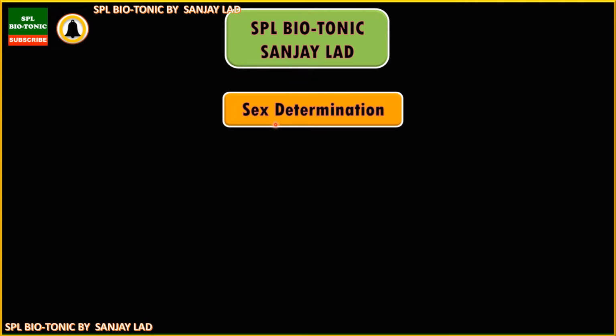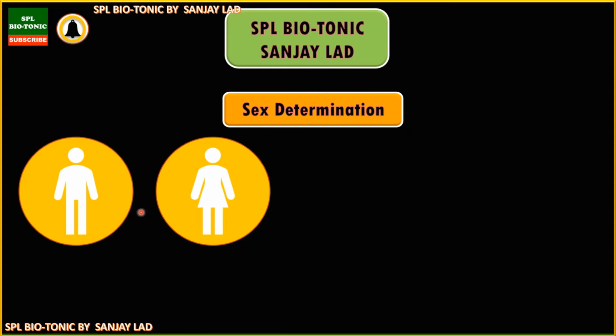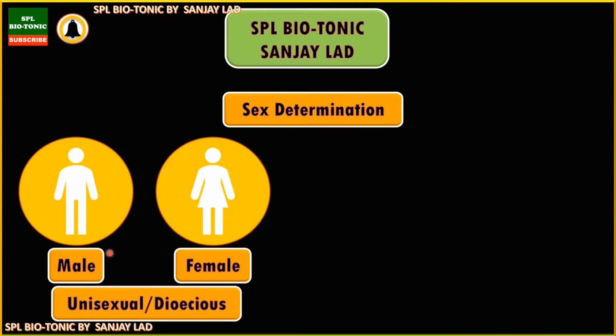In today's session, we'll talk about sex determination. Now, in human, we have two sexes here. One is male and second is female. So, in human, it is called as unisexual or dioecious organism. So, here, when sexes are separate, such organisms are called as unisexual organism or dioecious organism.